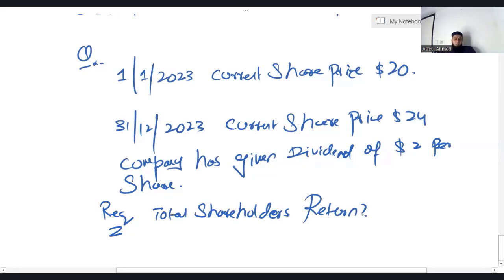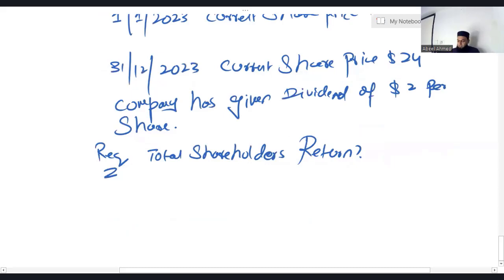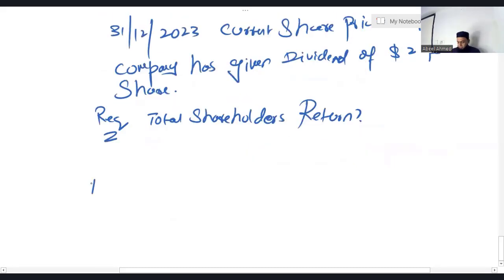As we discussed earlier, when you are a shareholder of any organization, you will be getting a return from that organization in two ways. One is dividend, another is capital gain. Now let us try to calculate total shareholders return. How do we calculate? It's very simple. Total shareholders return.